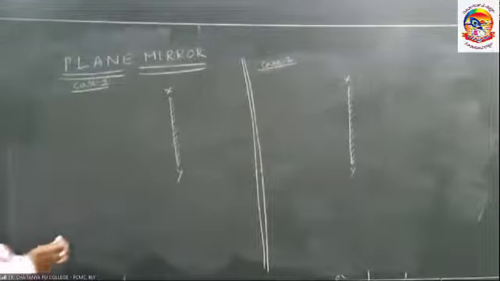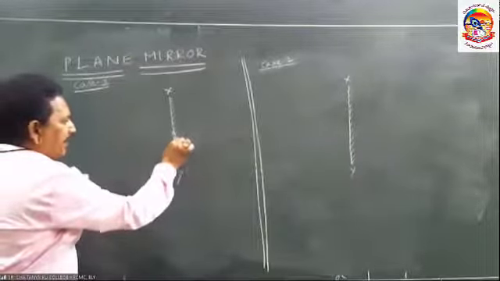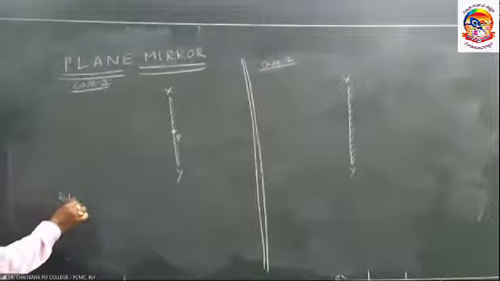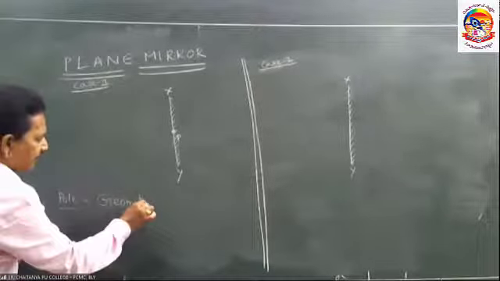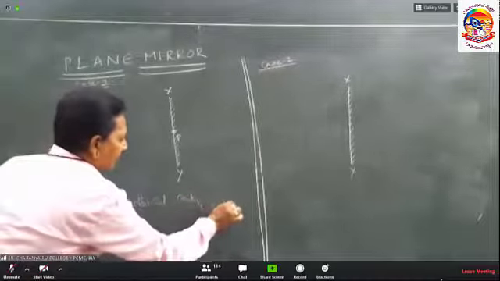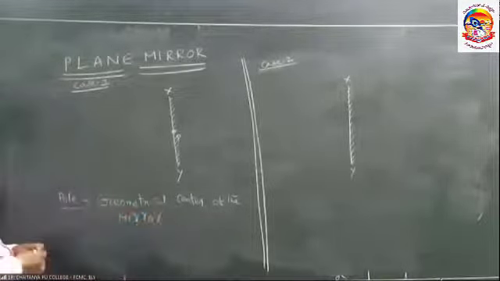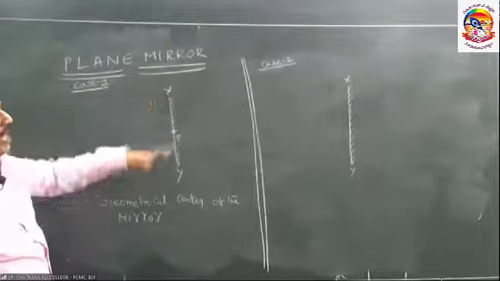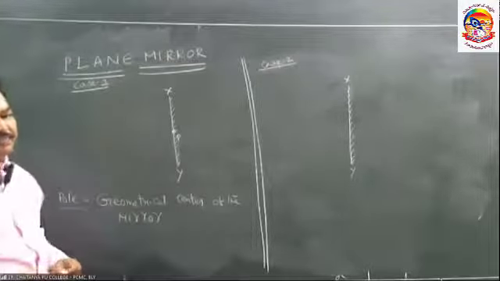The most important thing in case of mirror, we have to define pole of the mirror. What is meant by pole? Pole is nothing but geometrical center of the mirror is called the pole of the mirror. Geometrical center. If it is of 10 centimeters from the top or from the bottom at a distance of 5 centimeters, represent a point. That is the pole of the mirror.